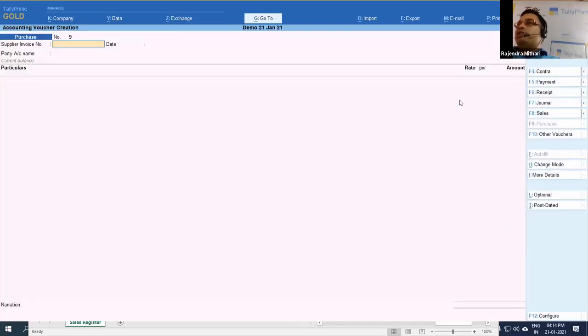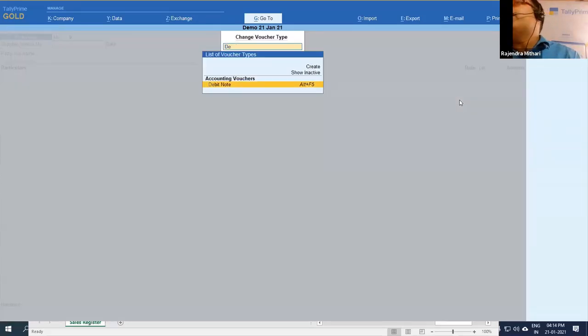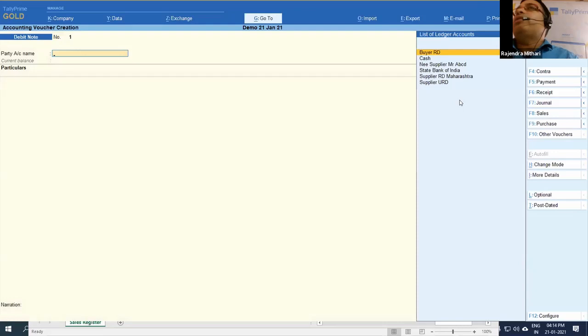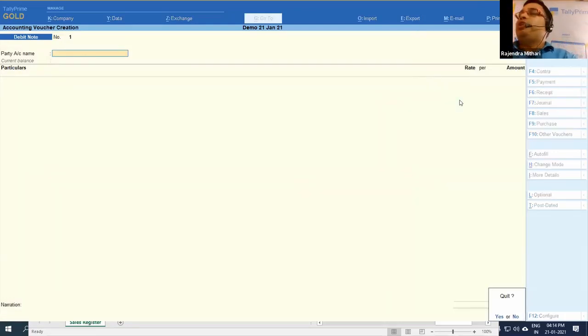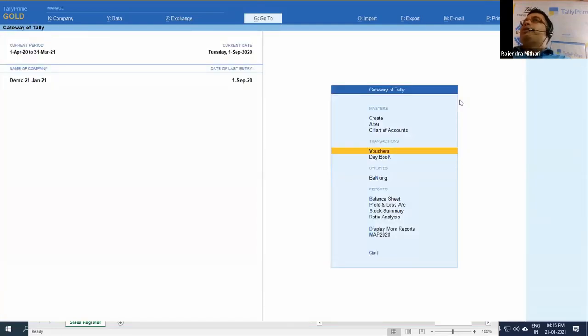Go to vouchers, then F10, and here delivery note is there. You have to enable that delivery note, it is actually a debit note type. In F11 you have to enable tracking. So it is a normal Tally thing, and you can put the delivery note here. Only a delivery note is required, not required to create any sales voucher. Great.